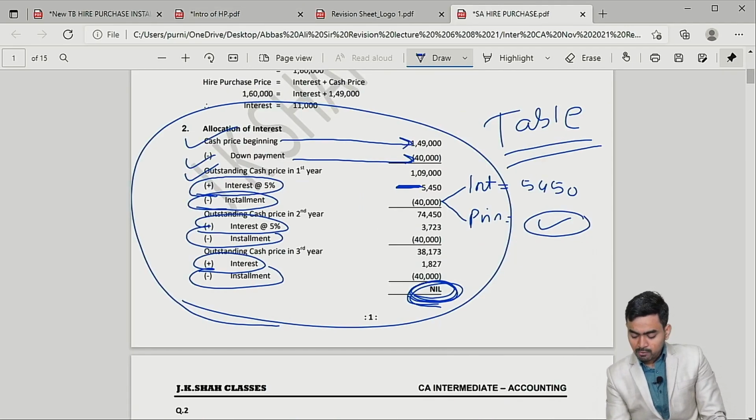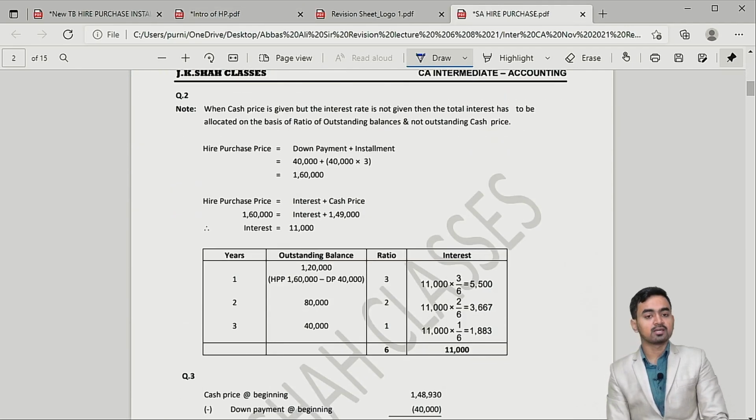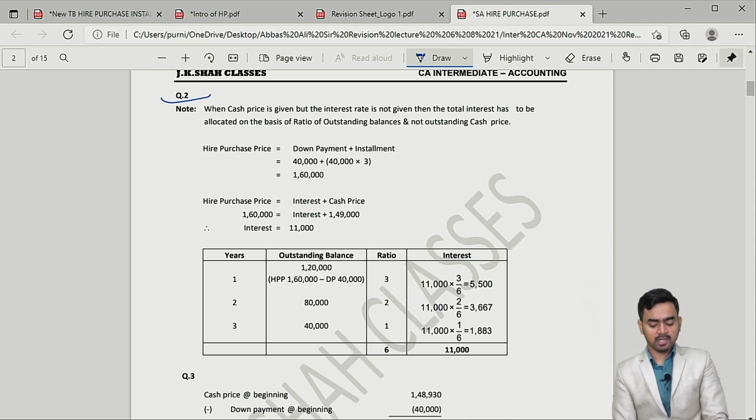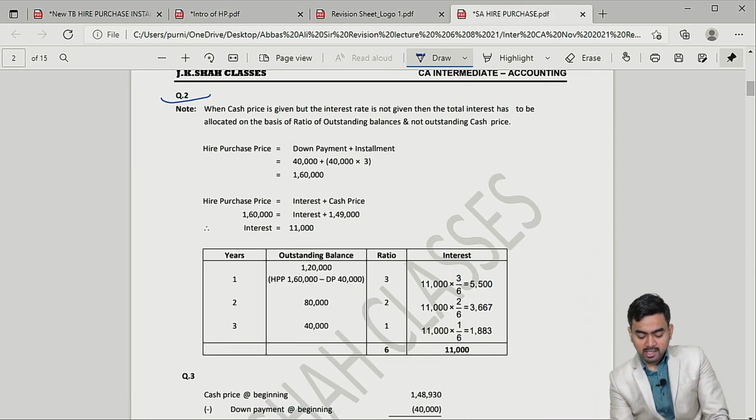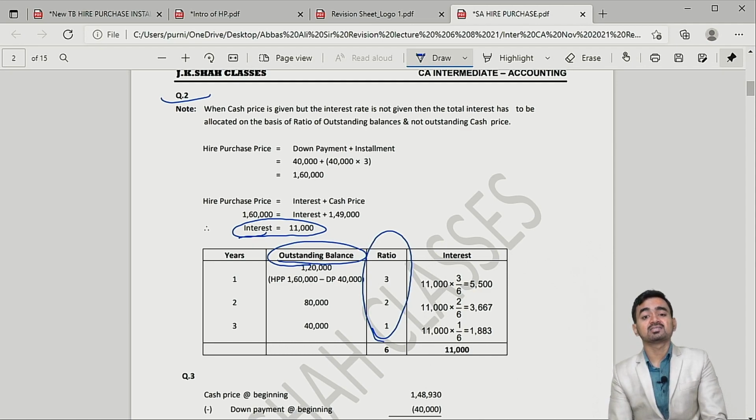On the screen, if you want to see, just check here. Question number 2. I have given you the reference. Okay, check. If you still want to see question number 2 of classwork, you can refer to the JK Shah classes textbook. Okay. What you will do in this case, children, is find out the total interest of 11,000 and you have to allocate that in which ratio? In outstanding balance ratio.